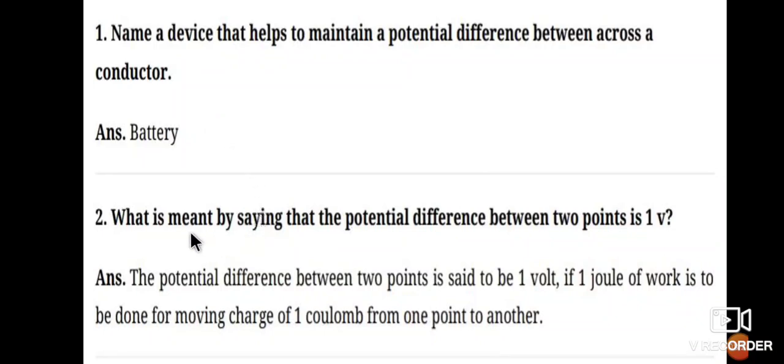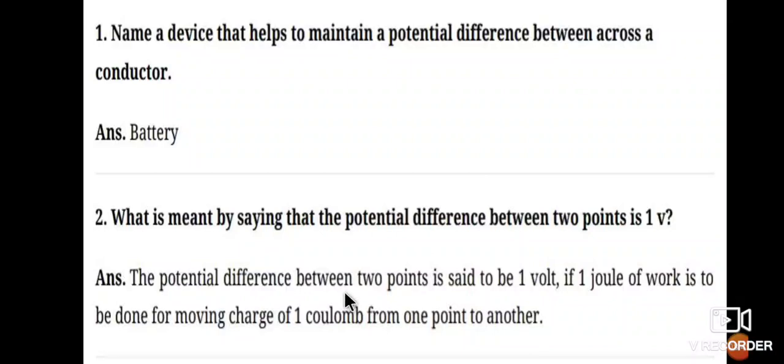Therefore, the question can be: define 1 volt. The potential difference between 2 points is said to be 1 volt if 1 joule of work is done in moving a charge of 1 coulomb from one point to another point.